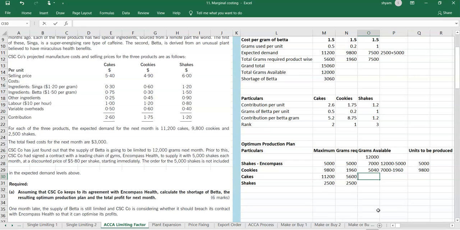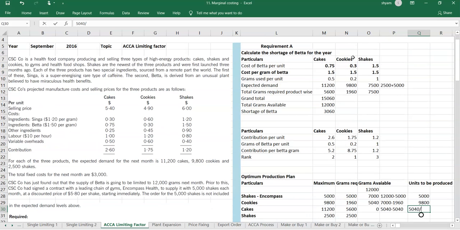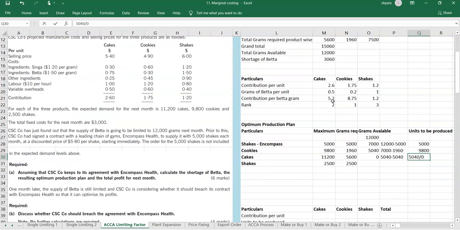Okay, so we can say that 5,040 minus 5,040, that means all grams can be used. So how much can we produce? The total grams we have is 5,040, and each cake will take how much? Each cake will take 0.5 grams. So 0.5 grams it will take. So how many products could we produce?